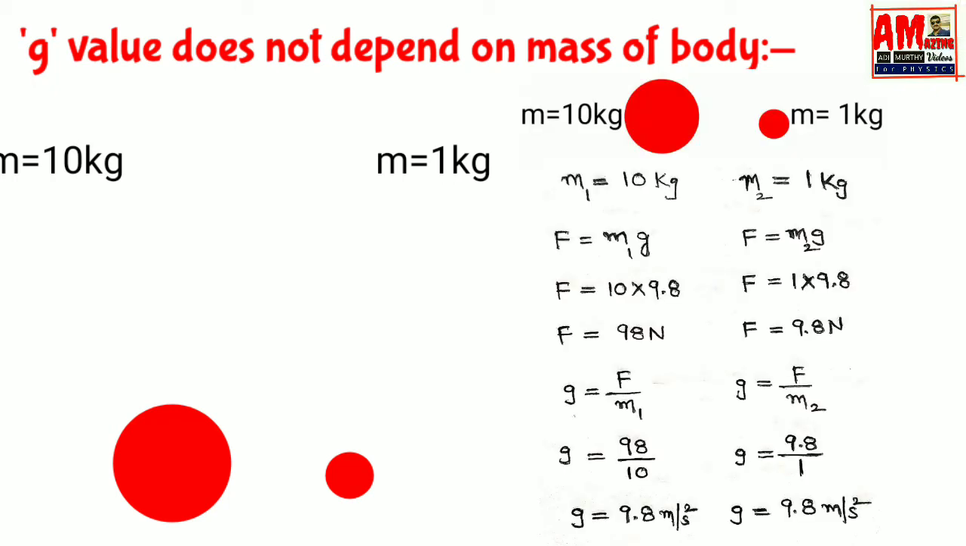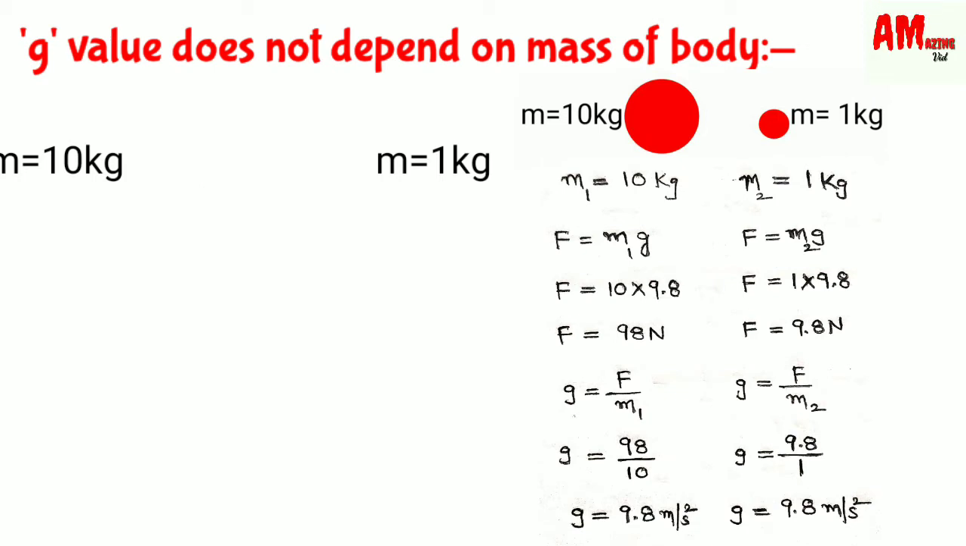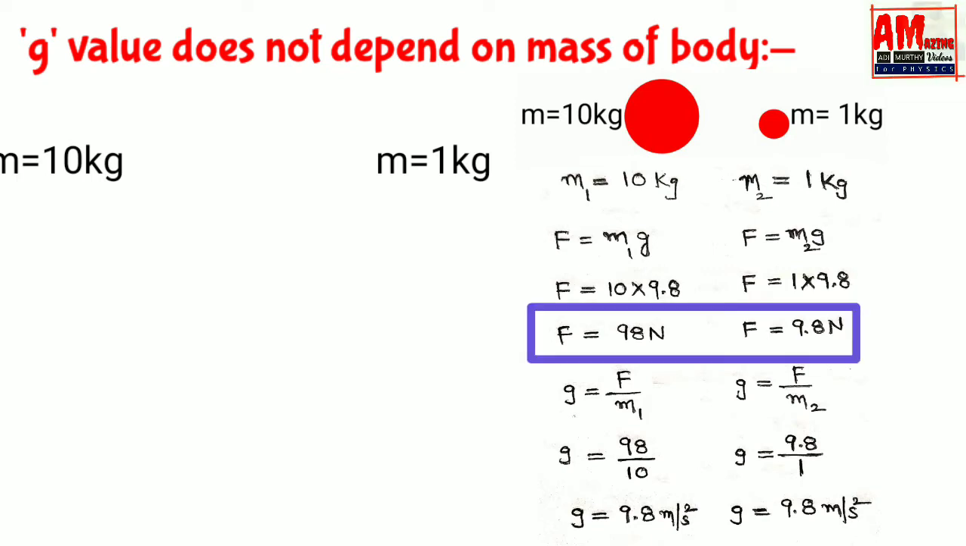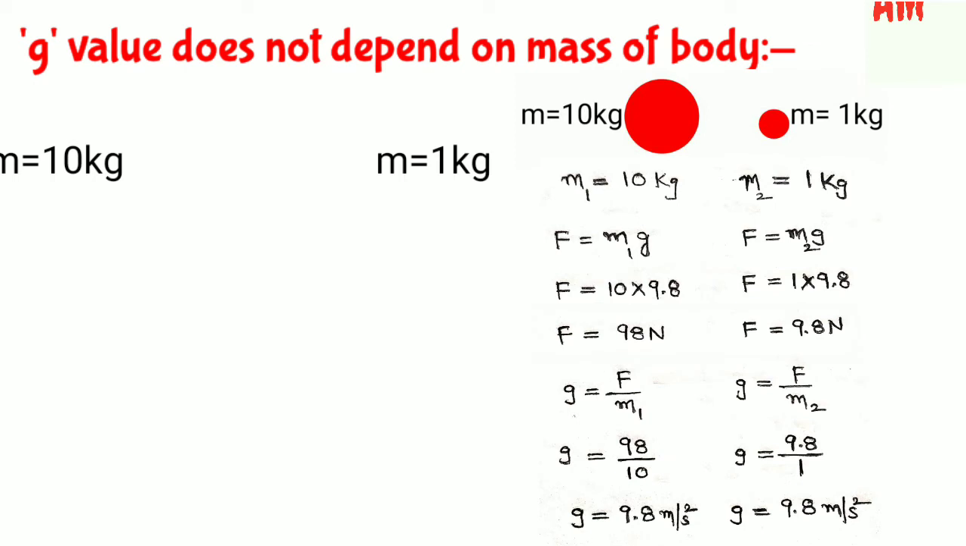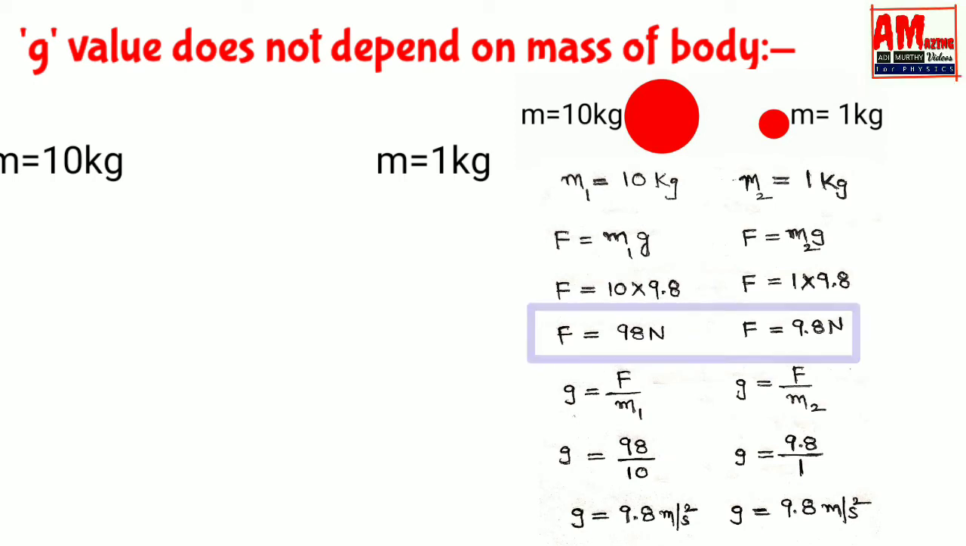Let us see with an example. There are two masses of 10 kg and 1 kg. Force acting on these two bodies, F equals mg. On the 10 kg object, F equals 10 into 9.8, that is equal to 98 newtons. Likewise, force on the 1 kg mass, F equals 1 into 9.8, that is equal to 9.8 newtons. Here, more force is acting on the object with more mass and less force is exerted on the object with less mass. And also calculate acceleration.